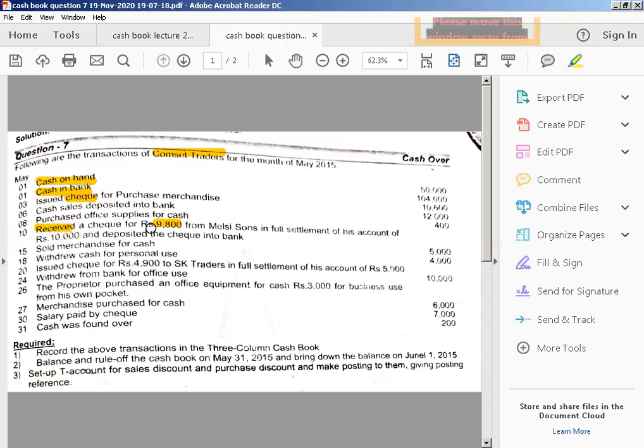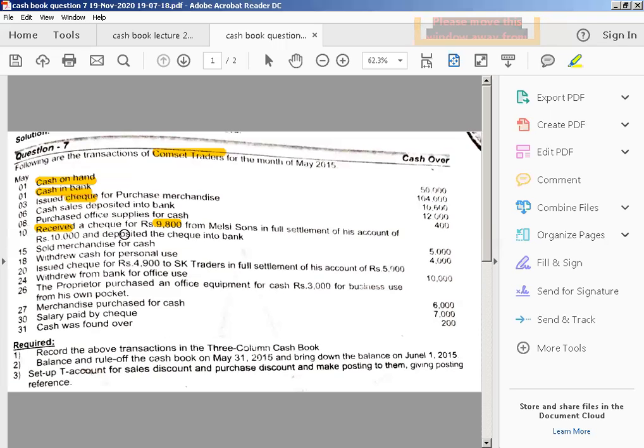ठीक है. 200 रुपीज़. Now the point is whether we write the received check of 9,800 in the receipt side cash or bank. It is also very easy right now because we have learned that whenever we have received a check and on the same date we have also deposited, we will write it down in the receipts bank column.